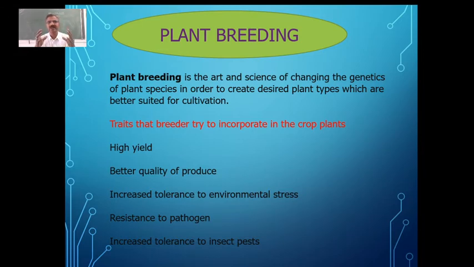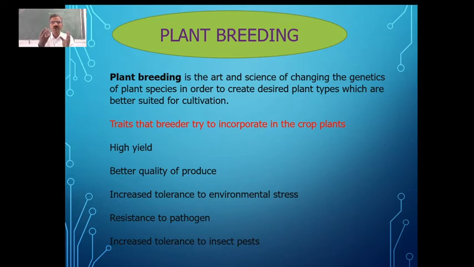Then what exactly is this plant breeding, which is also called hybridization? The one we get through this plant breeding or hybridization is also called the hybrid. So what is that which we do in this? We are going to change the genome of the species during this plant breeding.